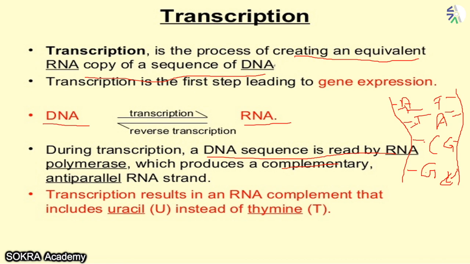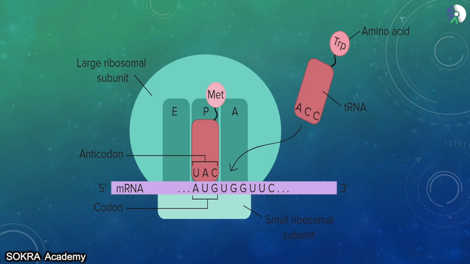Transcription results in an RNA complement that includes uracil instead of thymine. So in place of thymine, you are going to have uracil, because RNA does not have thymine, RNA has uracil. Now we saw the first process. In the first process, we saw how the DNA is going to make RNA by the process of transcription, and the transcription is going to be for the complementary nucleic acid.